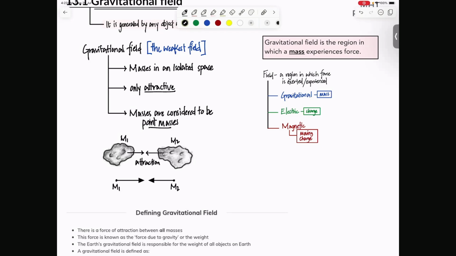Is the strongest field electric field? No, no. So there's this force field which we don't really study in our A levels. It's the strong nuclear force and the effects of it. It's found within the nucleus of an atom, and that is the strongest force in the universe. So its field is the strongest, and it only acts within the nucleus of an atom in the smallest gaps possible out there. So the separation has to be extremely small for that force to materialize. So you can only see its impact and effect when it comes to sizes similar to the nucleus of an atom.